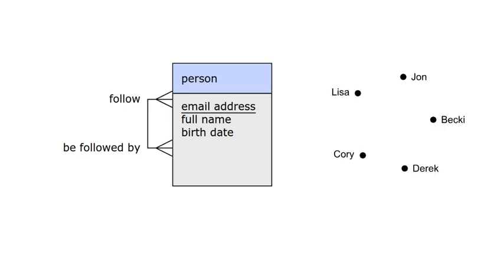To represent this kind of data, it's usually easiest to draw dots in a circle for your people so that you have open space to create instances of the relationship in between, including some cases where two people follow each other, and some cases where people are either not following anyone, like Corey, or not followed by anyone, like Lisa, or neither, like Derek. As before, a social network is just one kind of data that we can model with a many-many relationship. Another example might be a map of standard flight paths between airports. You can imagine each of these dots as an airport and each line being a flight path.